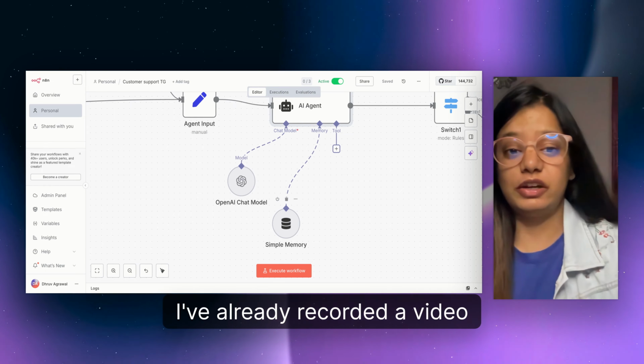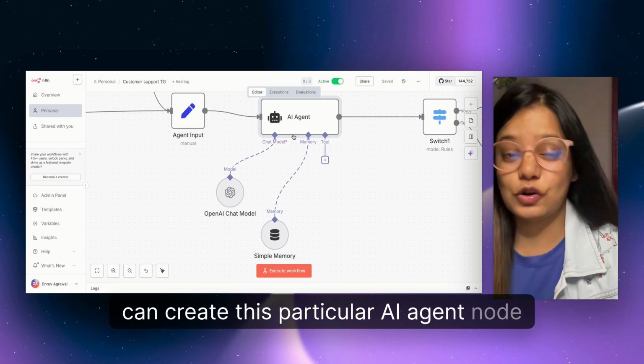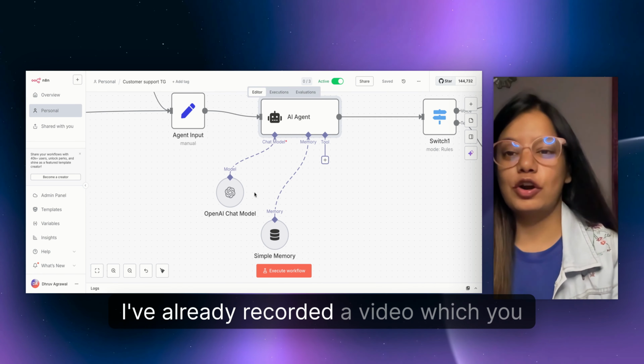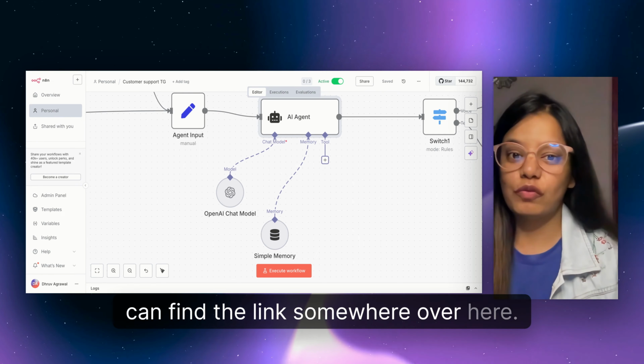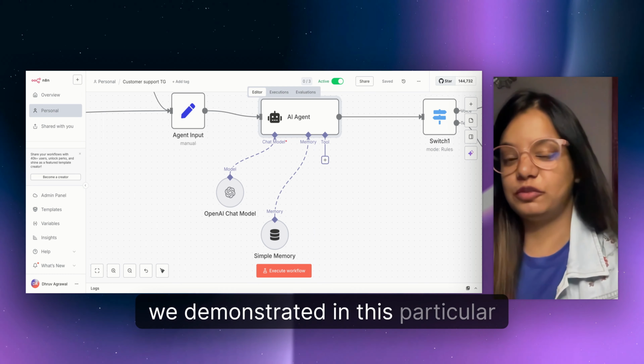I've already recorded a video on simple memory and how you can create this particular AI agent node in n8n. I've already recorded a video which you can find the link to somewhere over here. How to create your first agent is what we demonstrated in this particular video.